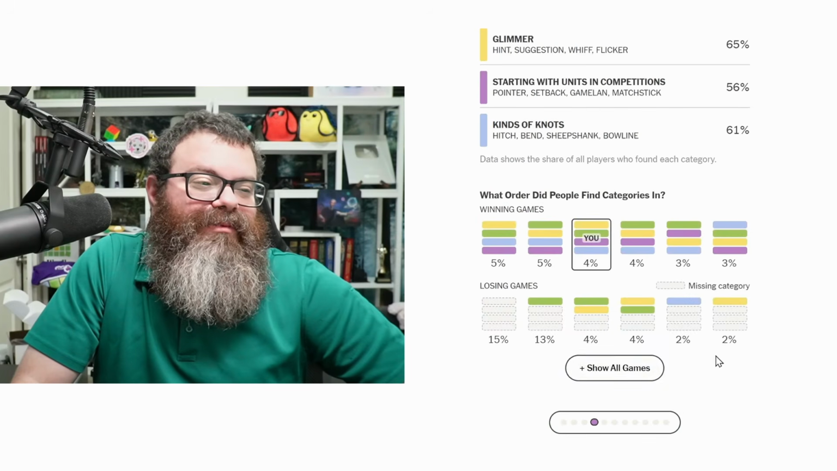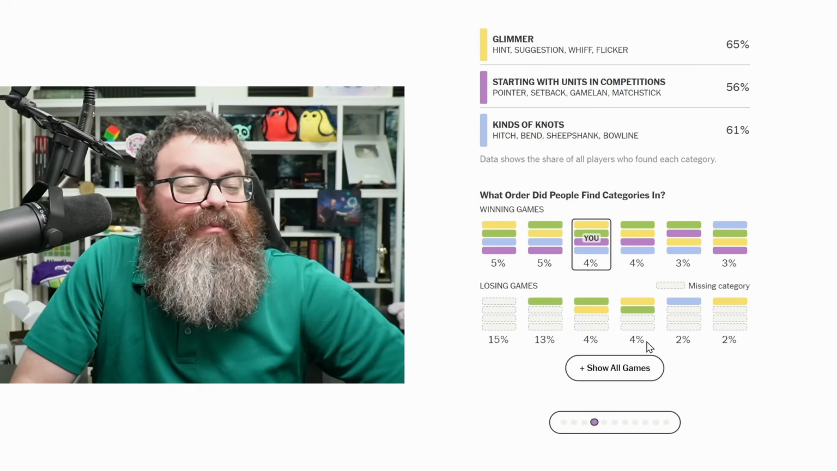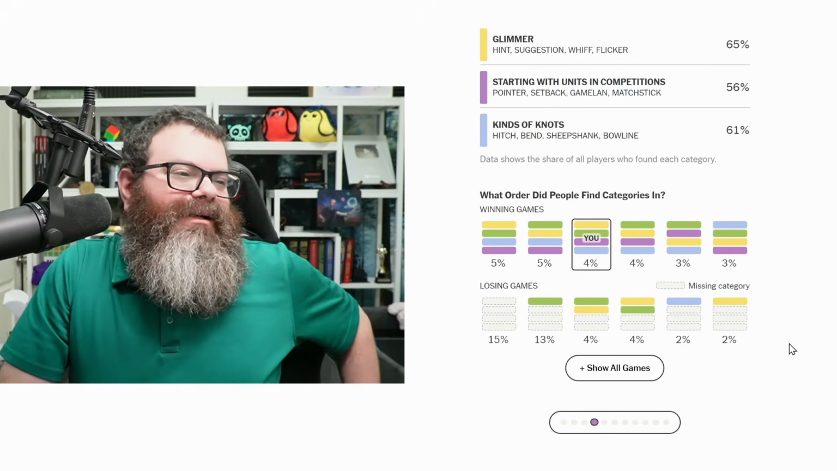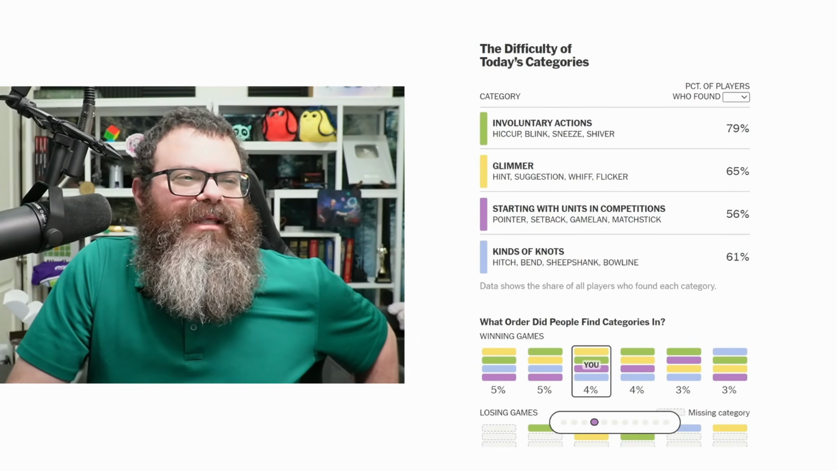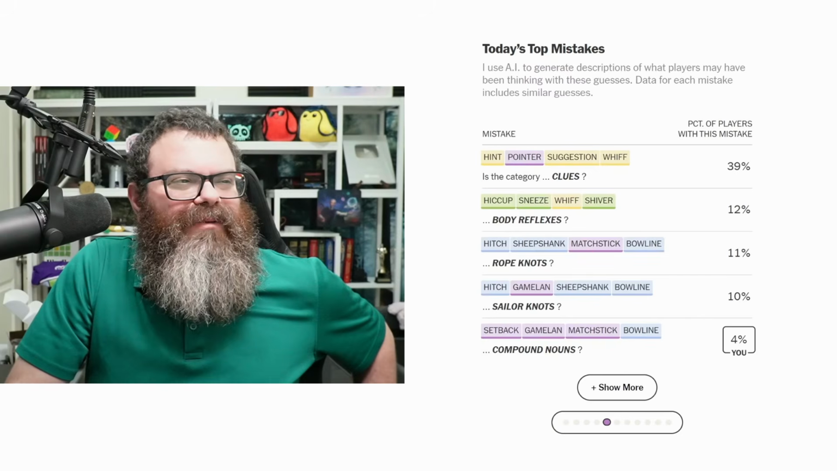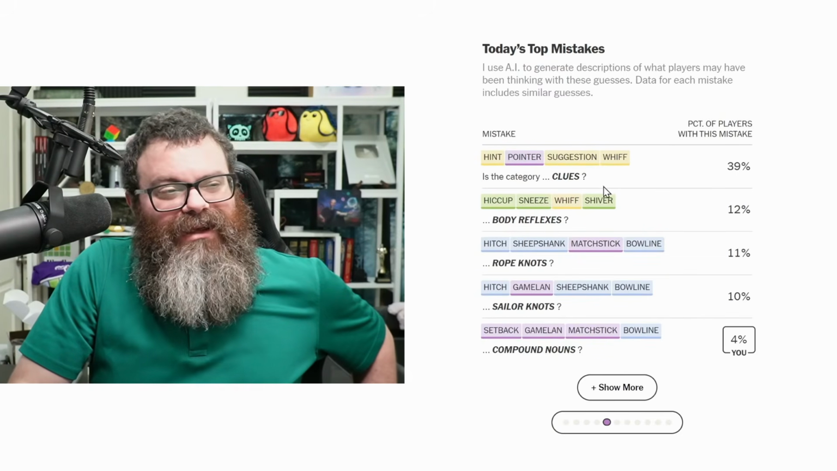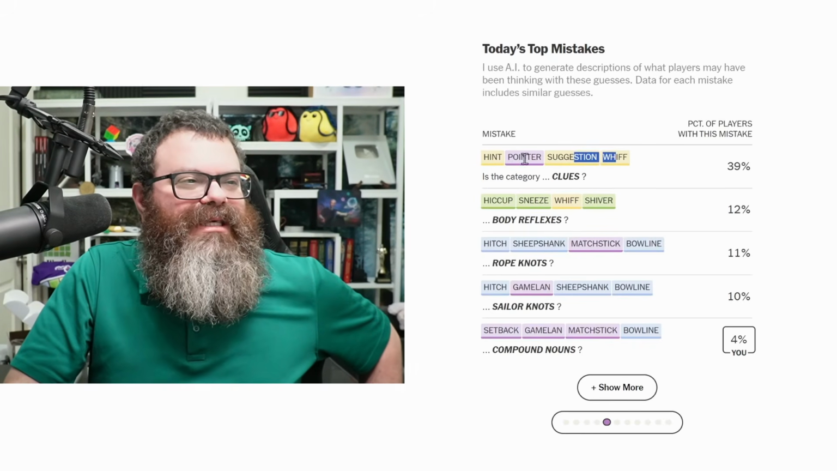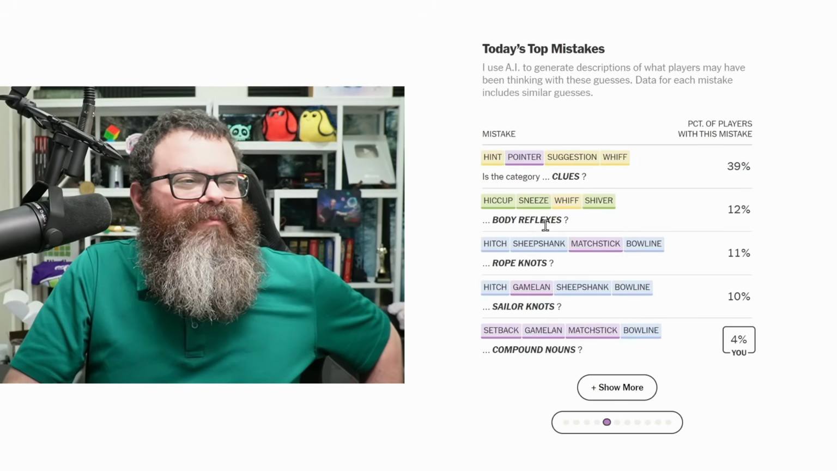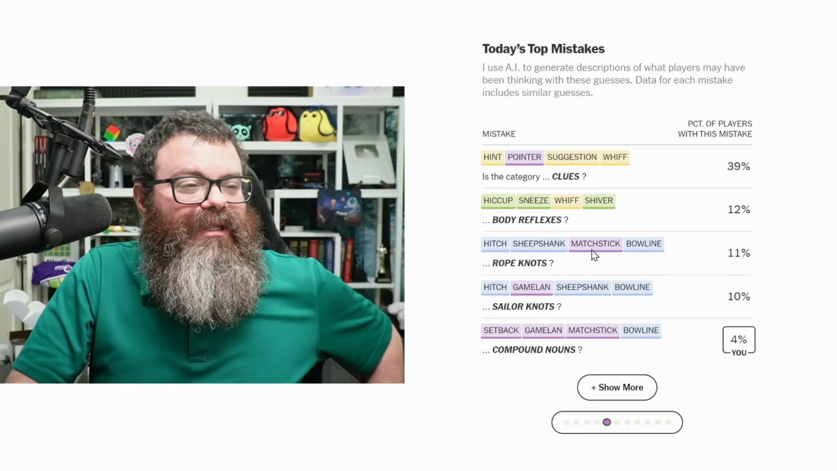Oh, because you either got nothing or you won. Well, kind of. So 15% got nothing, 13% got only green, 8% got green yellow. It's a lot with nothing. Okay, I think it has to do with the huge number of red herrings that they put in this one. Yep, so thinking hint, pointer, and suggestion had to go together. But luckily, I realized that pointer didn't belong with these definitions of hint, suggestion, and whiff. Hiccup, sneeze, whiff, and shiver. Trying to find the fourth reflex. Didn't see blink, I guess. And then just a lot of blue, purple guessing, I guess.